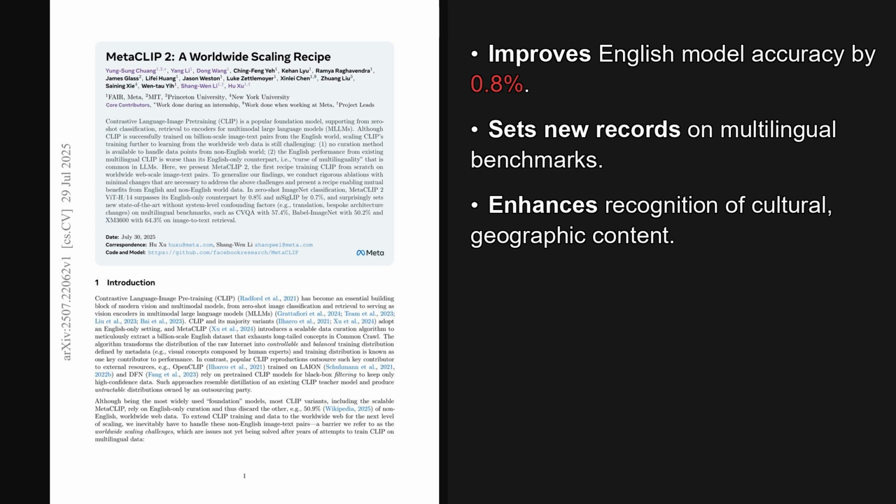I'm Alex, and today we're looking at a paper trending on X, published on July 29th, 2025, just yesterday. This paper shows how to train a single model on worldwide data that not only avoids the curse of multilinguality, but actually improves English performance, beating its English-only version on ImageNet by 0.8%. The paper is titled MetaCLIP 2, a worldwide scaling recipe, and the implications for training large models on global data are pretty significant. It presents a new, open-sourced recipe for data curation and training that allows a single model to achieve top performance across many languages.